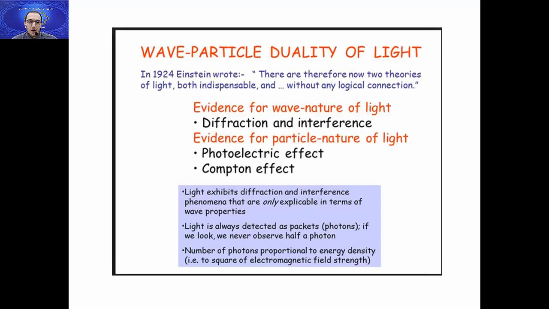Firstly, what's meant by wave-particle duality? Who discovered it? I'll tell you. In 1924, Einstein wrote, there are therefore now two theories of light, both indivisible and without any logical connection. Who discovered this wave-particle duality? One of the famous four, his name is De Broglie. He's a Frenchman, and we'll know what De Broglie said.